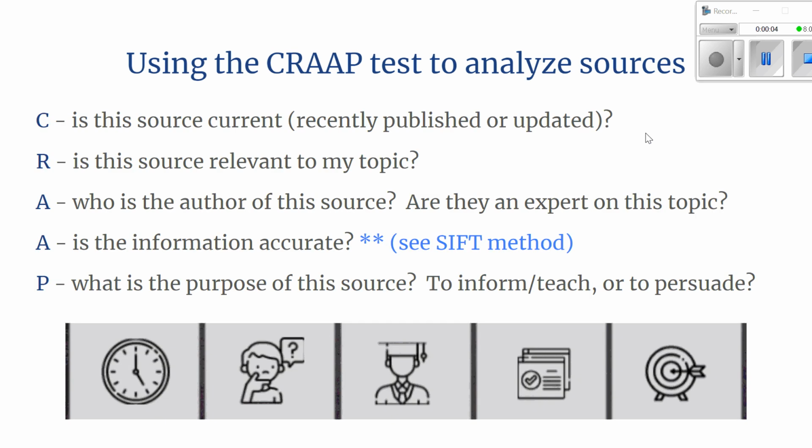Here's a quick reminder about something we call the CRAAP test. It's a funny name, but CRAAP is actually 5 letters, an acronym that reminds us of what we should be doing every time we're looking at sources, written sources, or even videos that you're watching on the internet, any place that you're getting information, to determine whether or not that source is credible, something that you want to use for research purposes. So this slide reminds you of what the 5 letters are in the CRAAP test.